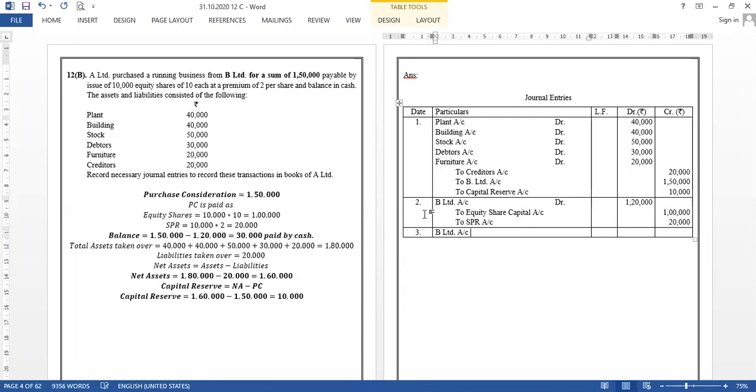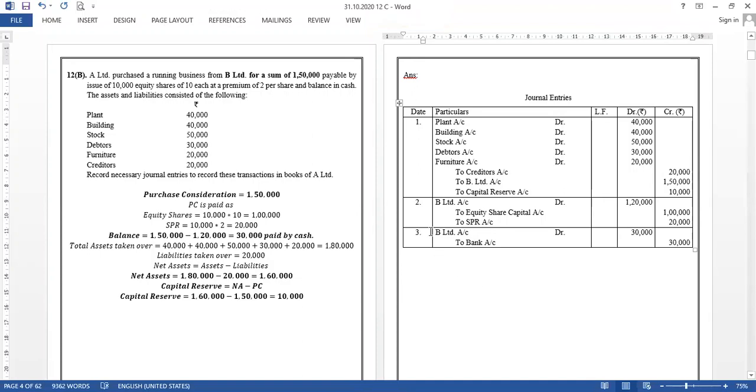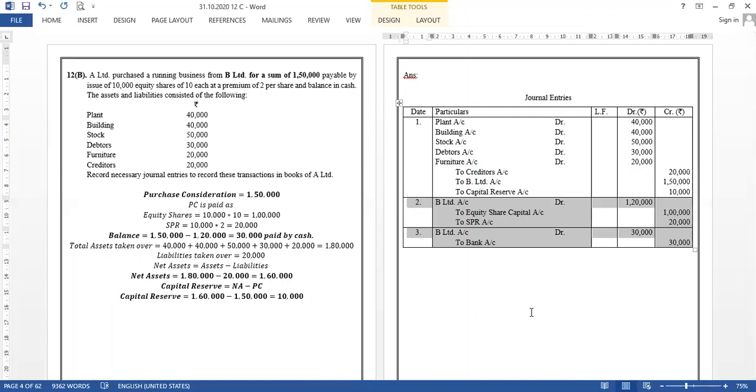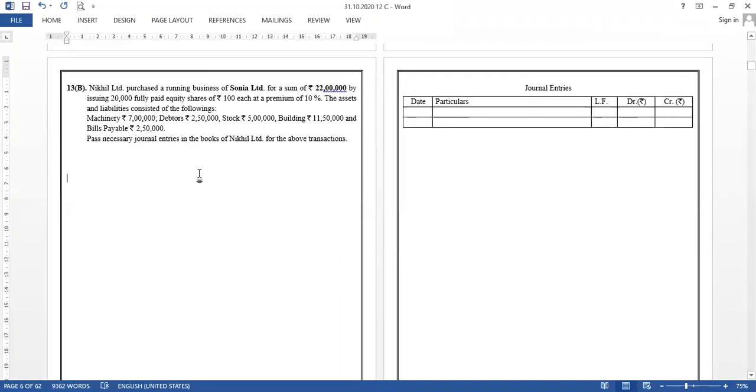Okay, so by check. So B Limited account debit, even though cash is written, we will make the payment through check to the bank account. Okay, 30,000. Now in this case many students ask me, sir, the bank is fine, but can we merge these two entries and write them? Yes, you can always write it. I know B Limited was paid 1,50,000, but if you are confident that you are writing it correctly, you can always write. So B Limited account debited, to equity share capital, to SPR, to bank can be the entry for payment of purchase consideration. That's all for the sum.